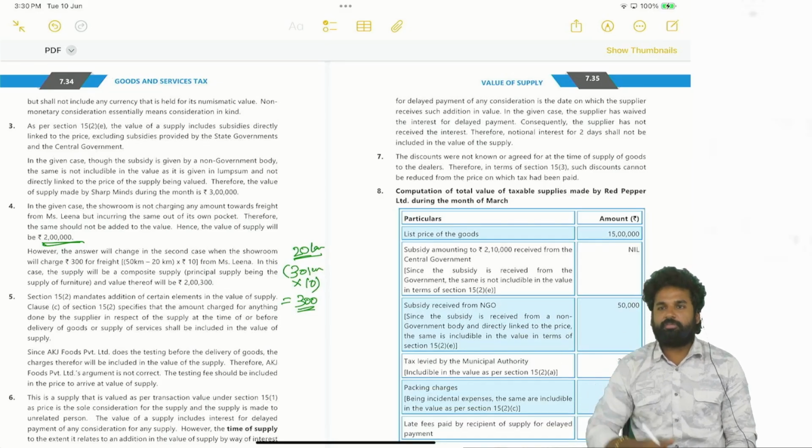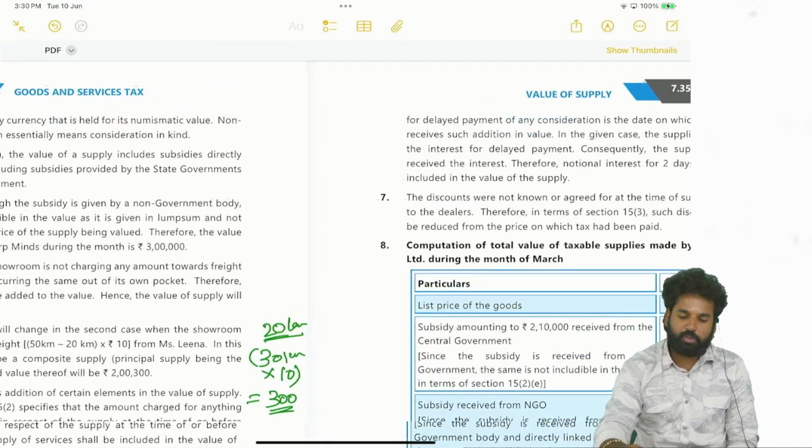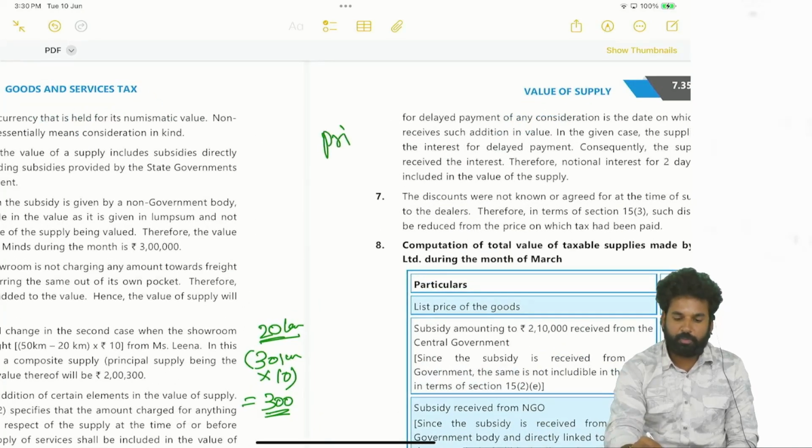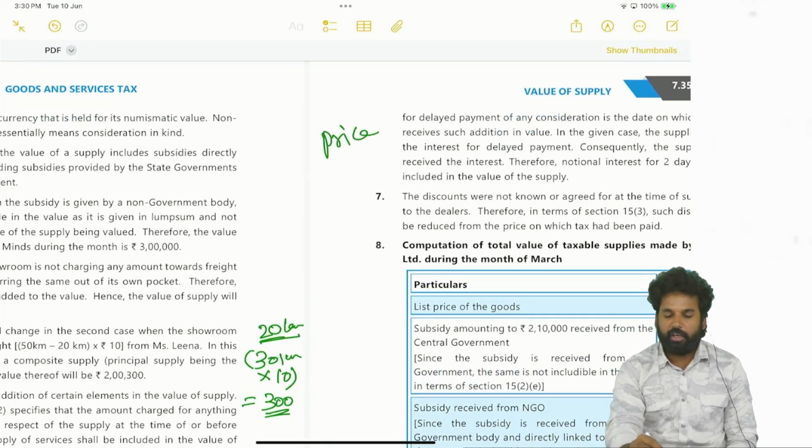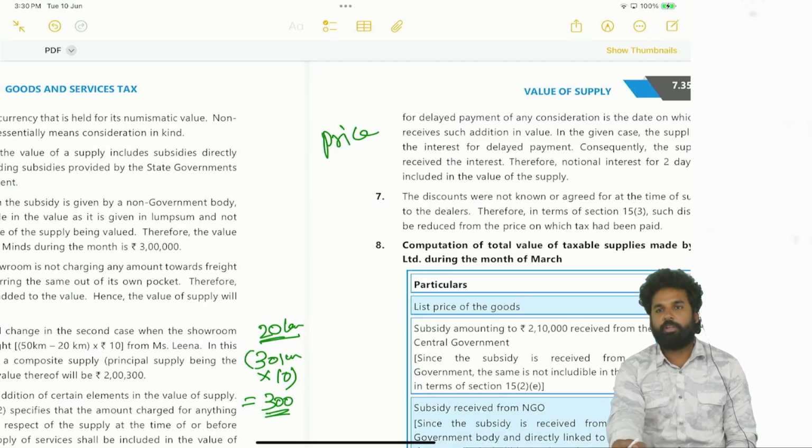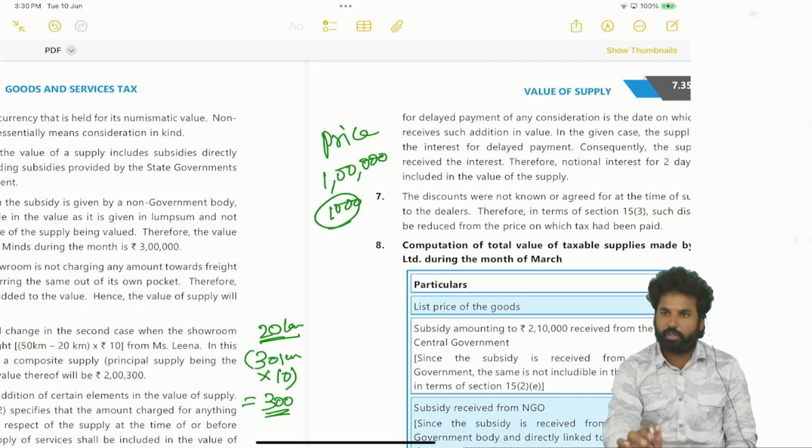interest is charged. If something is coming as a consideration to us, then only on that amount we have to pay GST. Price shall be the sole consideration, right? So if price is the consideration and you are receiving such consideration, on such price GST has to be paid. See, if 1 lakh is the value of the product, you are receiving just 1000 rupees. On this 1000 rupees only you will pay GST.